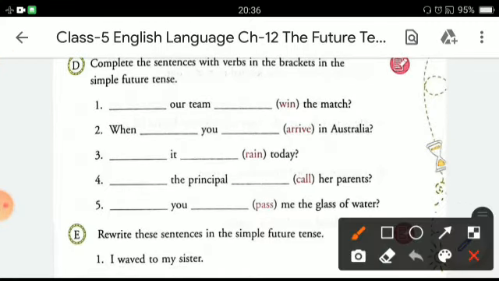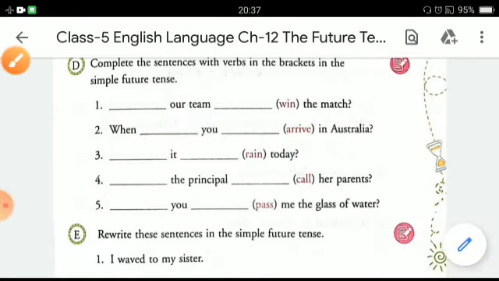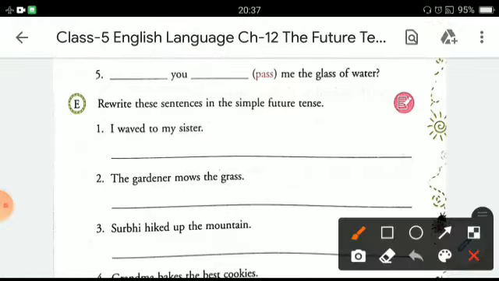Second one, let's see the second one also. When did you arrive? When will you? So here we'll be writing: when will you arrive in Australia? So now you can complete the rest of the sentences on your own.